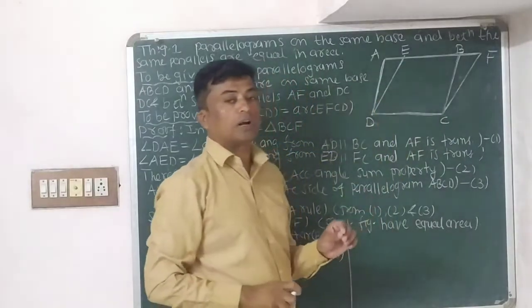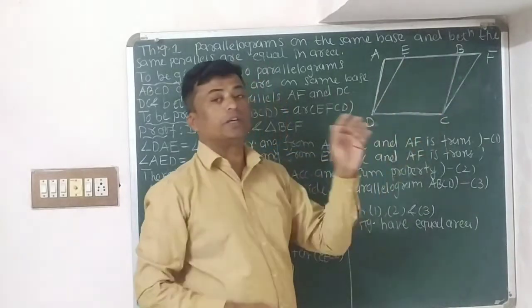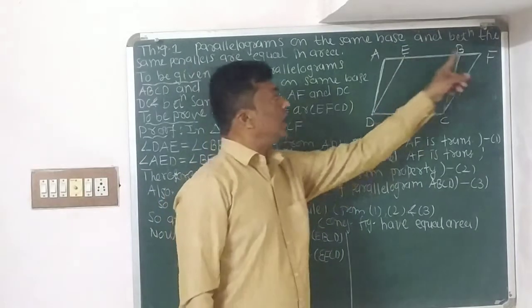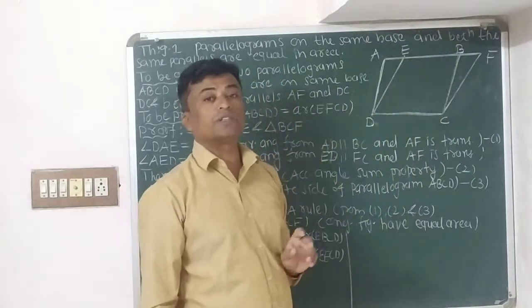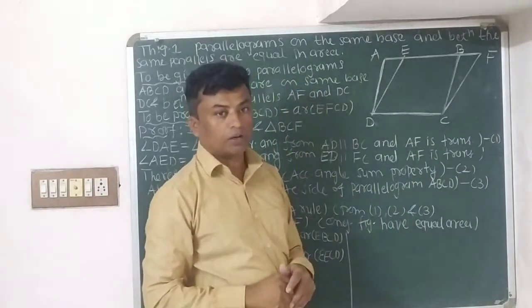So both parallelograms ABCD and EFCD are given to us, and both are on the same base DC, because DC is the common base for both parallelograms.